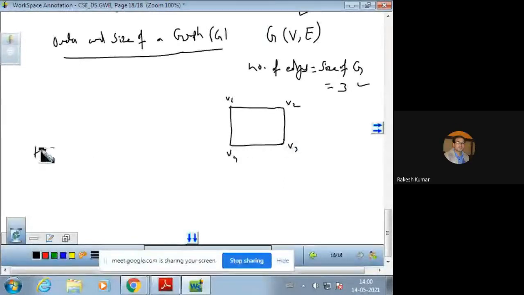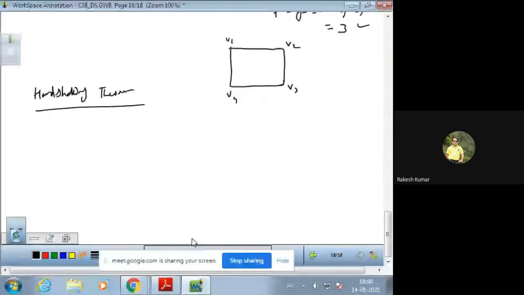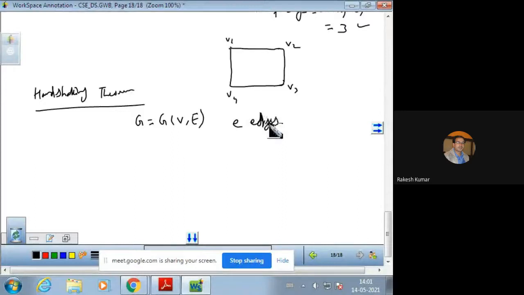Next, we have the important handshaking theorem. The statement of the theorem is, let G be a graph. When we say G, G will be like this, a graph with E edges and N vertices. The N vertices are V1, V2, and so on up to Vn.